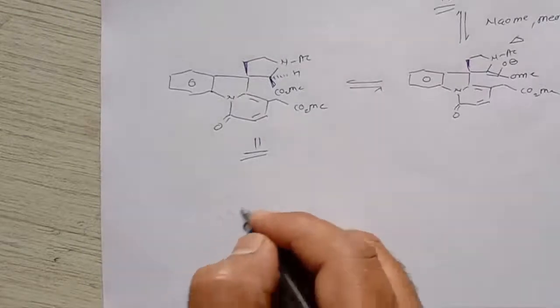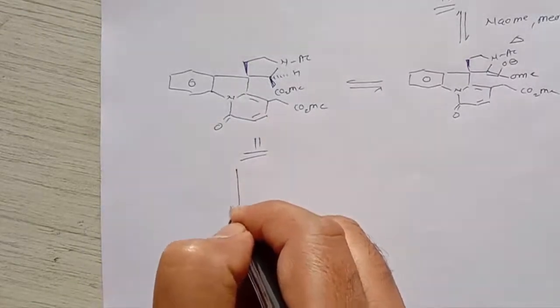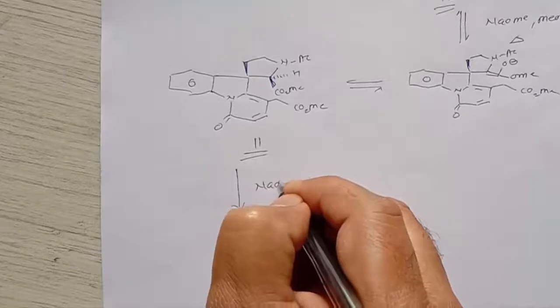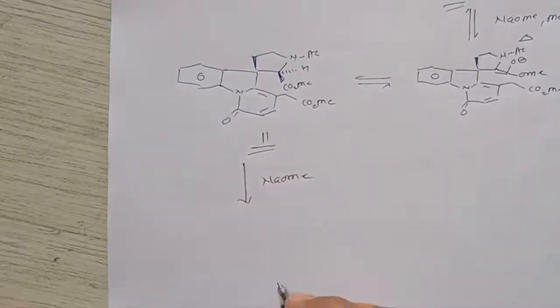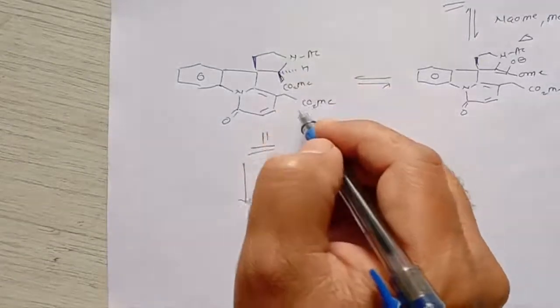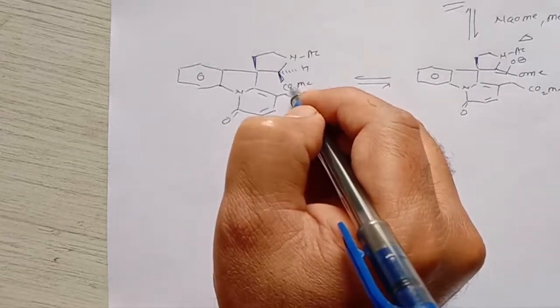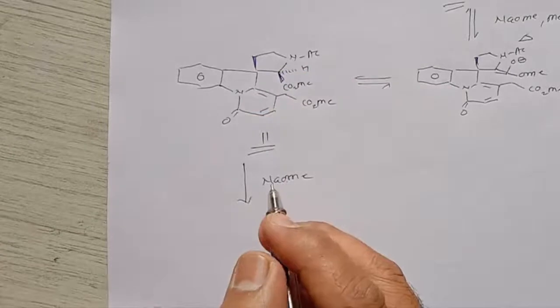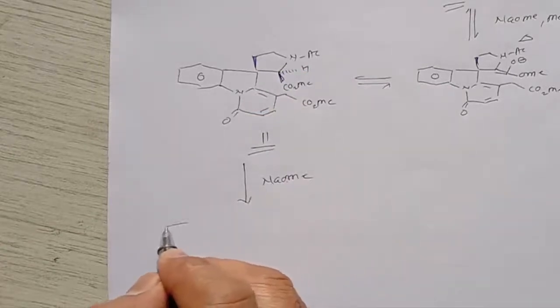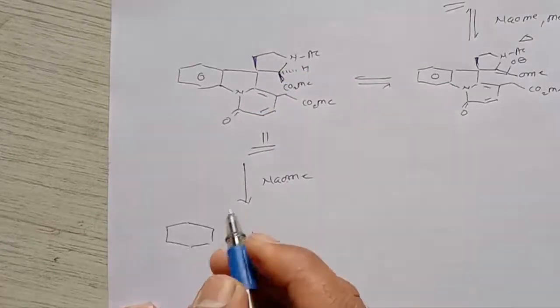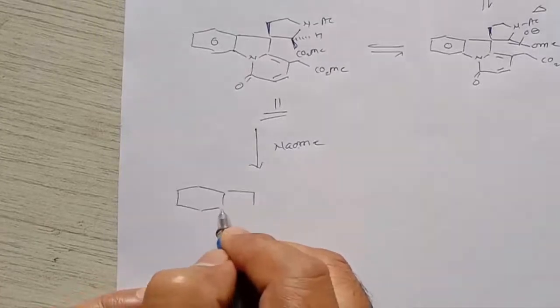Then in the further step, if we treat this molecule with sodium methoxide, then it undergoes cyclization at this position, because sodium methoxide takes a proton from this carbon and attacks this ester molecule, and here we can get a cyclized product. And what is the cyclized product that will be formed here? That is a compound like this.